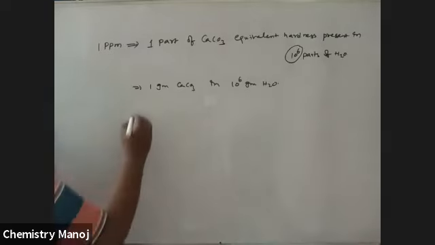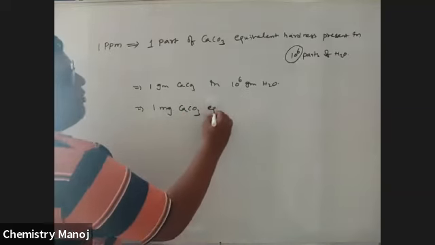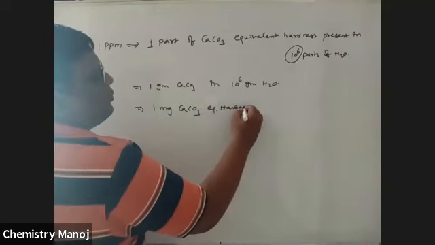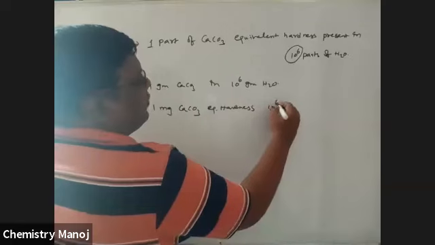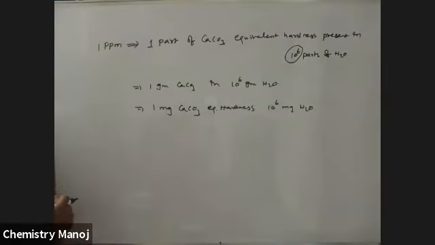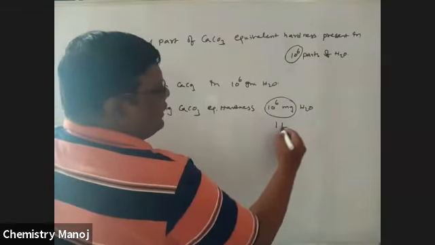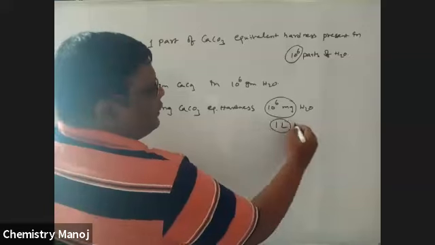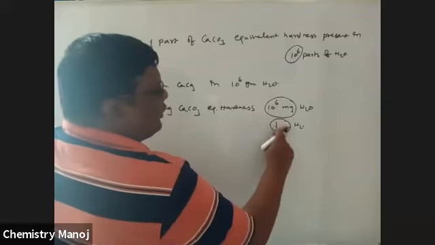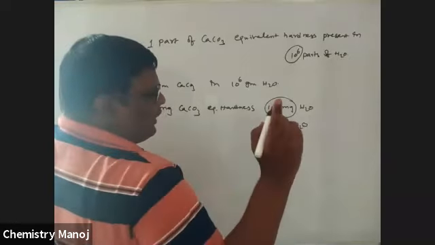That is 1 milligram of CaCO3 equivalent hardness present in 10 power 6 milligrams of water. This 10 power 6 milligrams is nothing but 1 liter of water. Sorry, before going to that, it is 1 kg of water. And 1 kg of water means water density is 1.